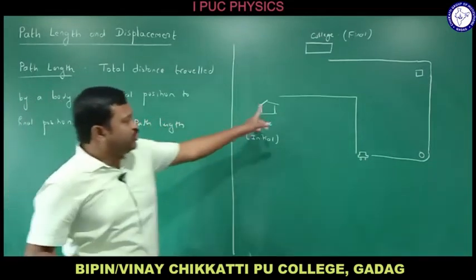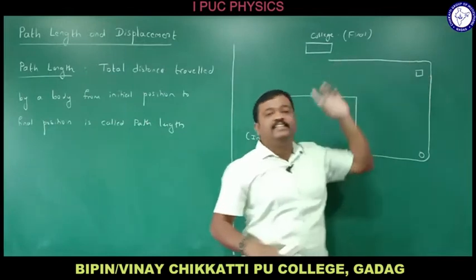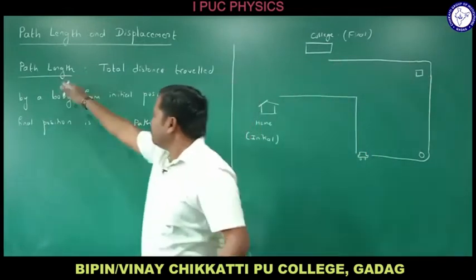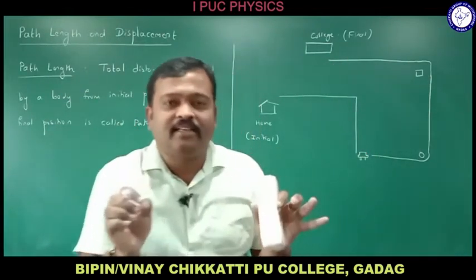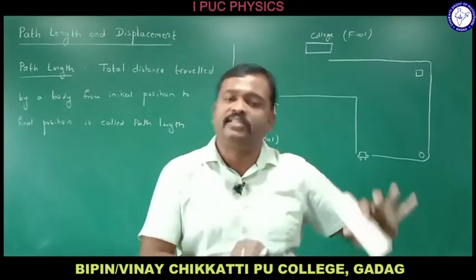If you count how much distance you covered in this journey, that distance covered is called path length. So do understand, path length is another word given to distance covered.